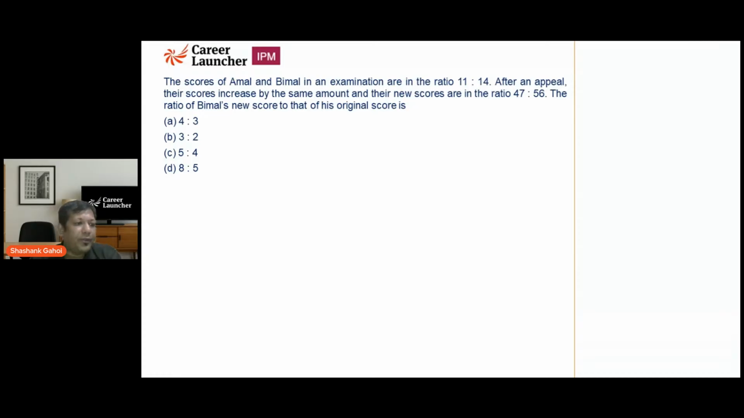I hope everyone understood till the last question. So it says that the scores of Amal and Bimal in an exam are in the ratio 11 is to 14. Okay. So the score of Amal is 11x. The score of Bimal is 14x.